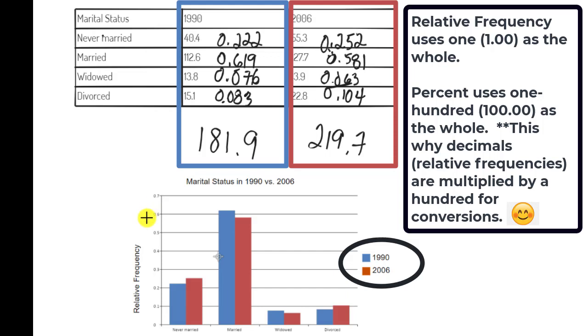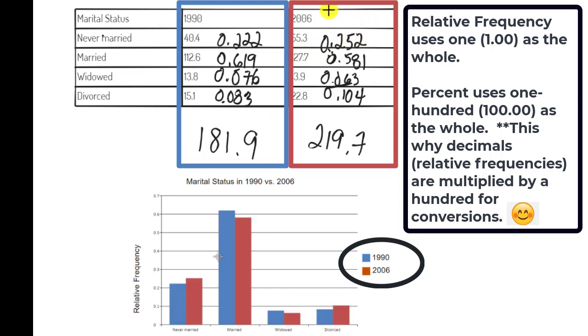So let's look at the relative frequency. This is a percentage that we've written as a decimal. It's showing part of a whole. Here we have the blue, which is a little bit more than 0.2, which makes sense. This is 0.22, right about 0.2. Let's do all the blue first. The next one is 0.619, and here is 0.6, and here's just a little bit more than 0.6. The next blue one is the widowed, which is 7%, which is down here. And then divorced is right at 8%, which is just a little bit more than the blue, almost not noticeable.